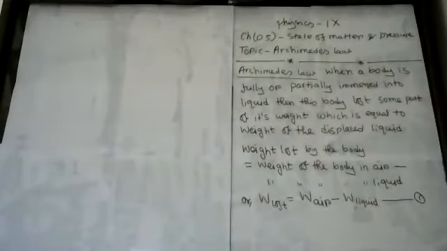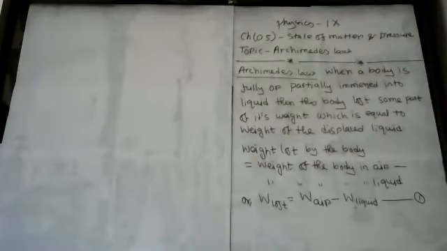And Archimedes said that there is another equation to find out the weight lost. That weight lost will equal to the weight of the displaced liquid, my dear student.